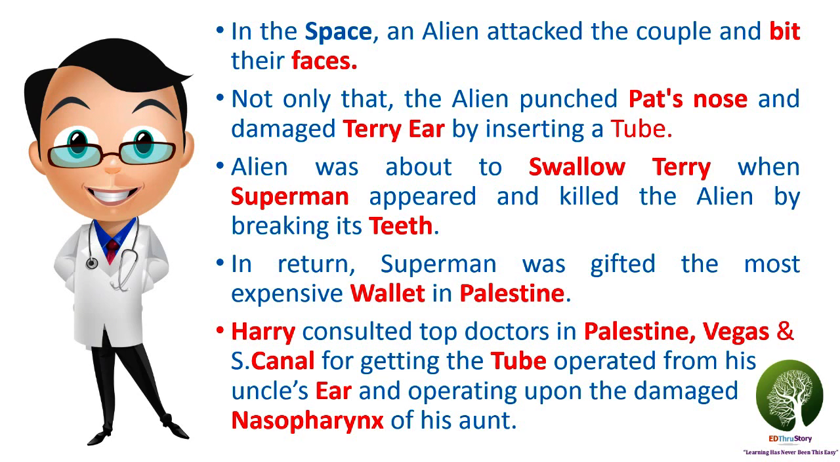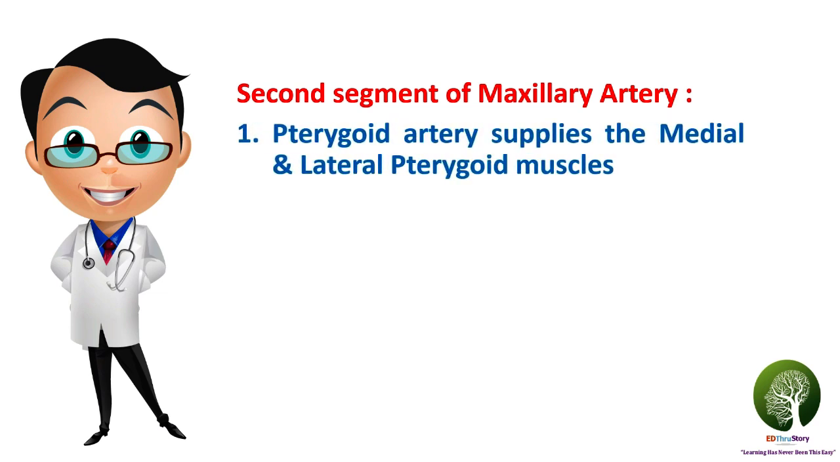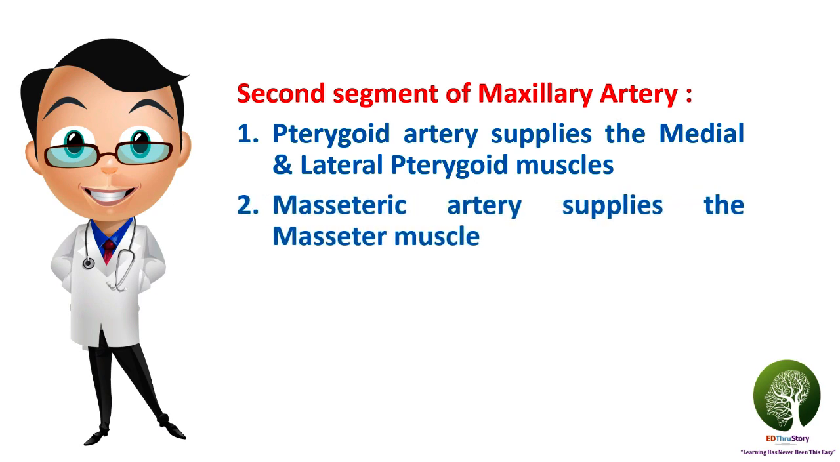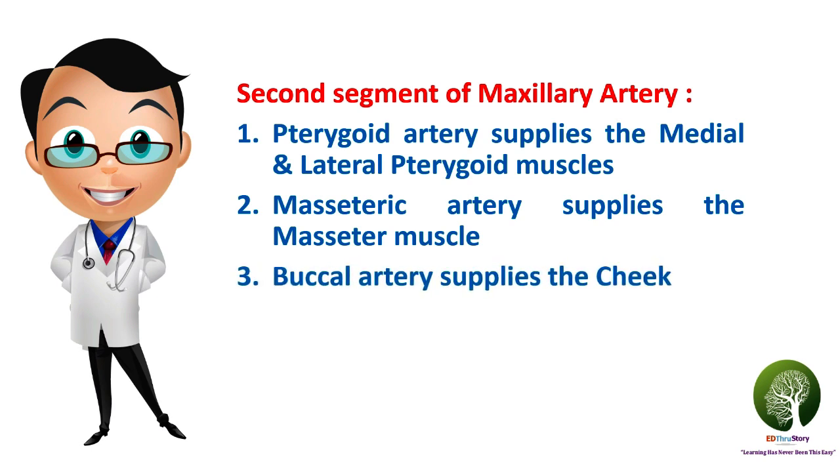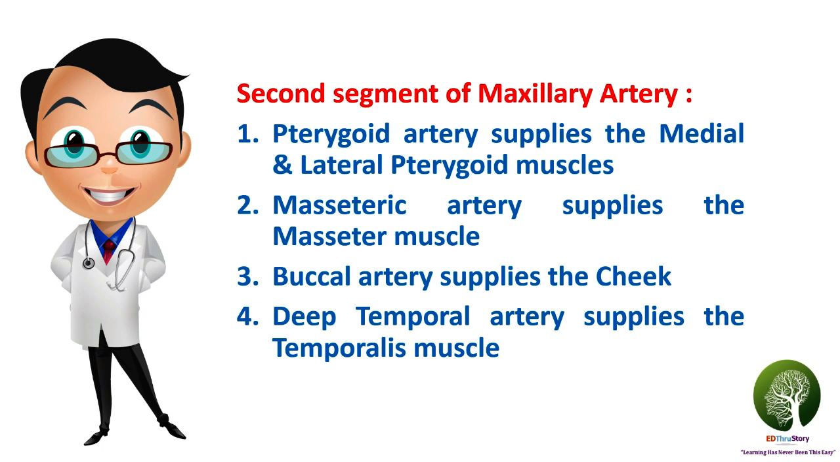Now let's cover the second segment arteries. None of the arteries in the second segment passes through the foramina. The second segment arteries supply the muscles and the region of supply is very much in the name of the artery itself. Pterygoid artery supplies the medial and lateral pterygoid muscles. Masseteric artery supplies the masseter muscle. Buccal artery supplies the cheek. Deep temporal artery supplies the temporalis muscle.